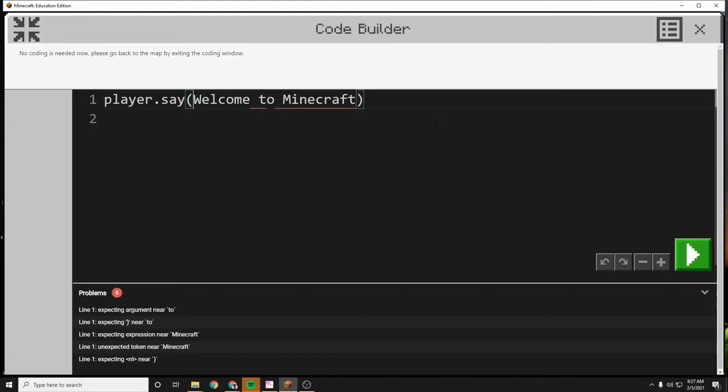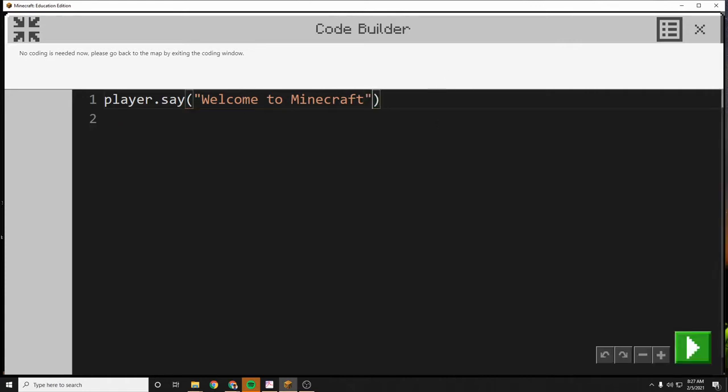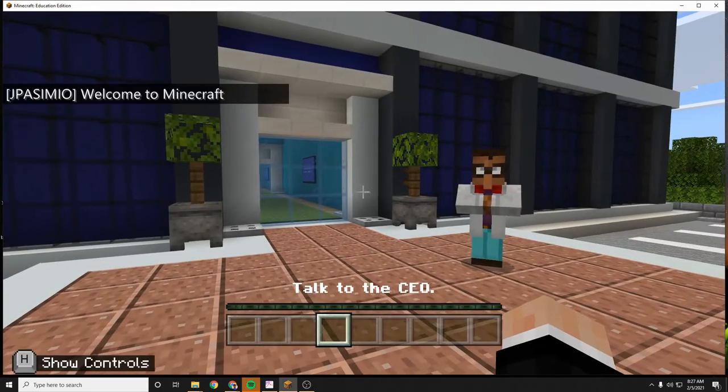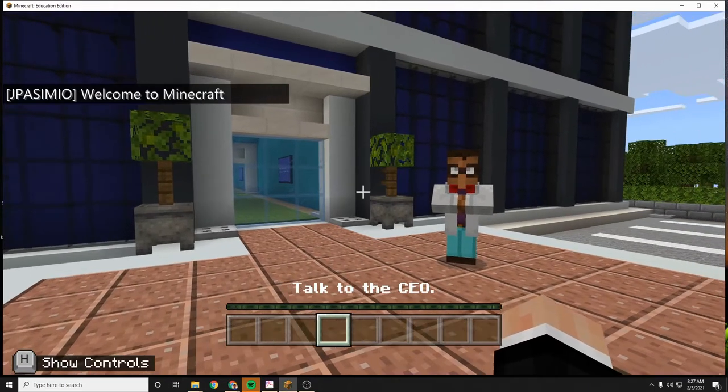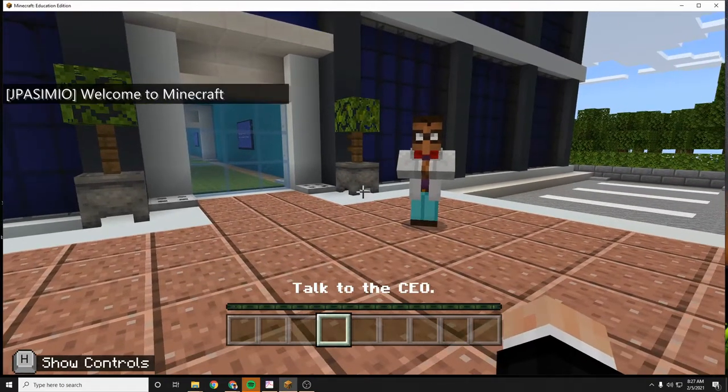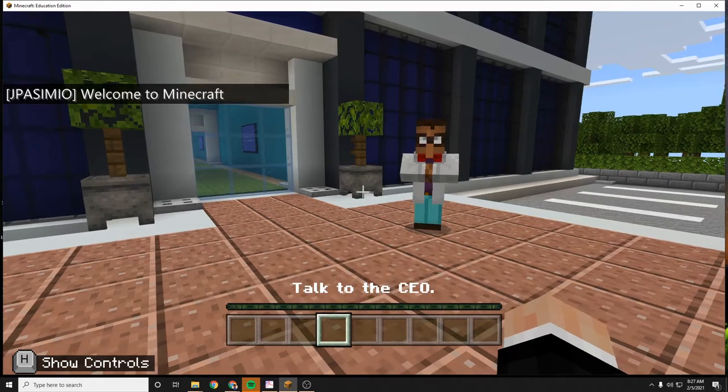The way I show that is by putting this in quotation marks. You see it changes color, that salmon color right there lets us know that anything inside those is a string. And so now you see all of my errors went away. So I'm just going to push play here, and you see I made this chat work. So that works. That's how you use the say command.